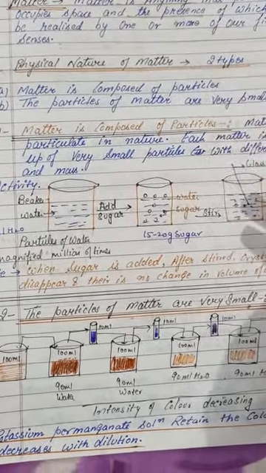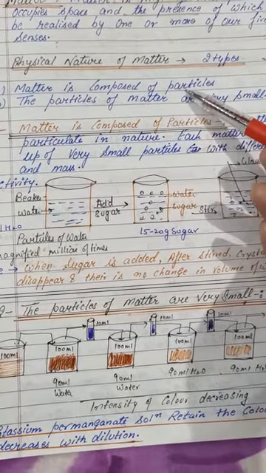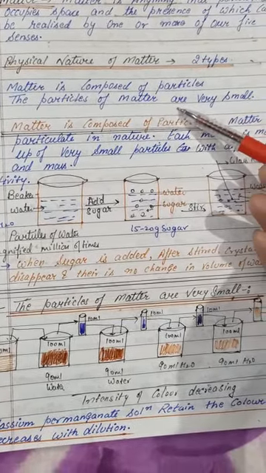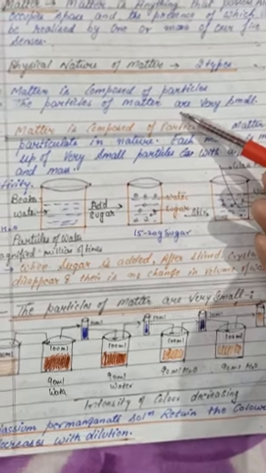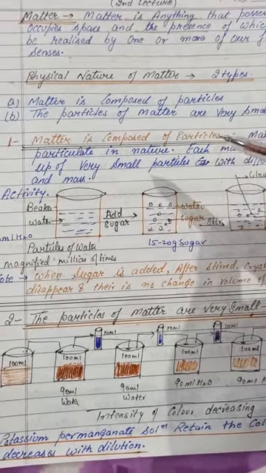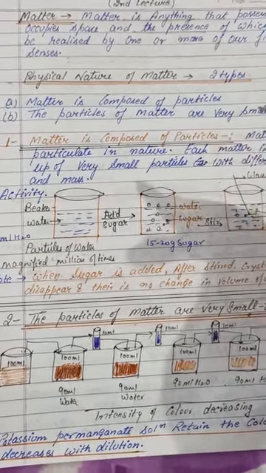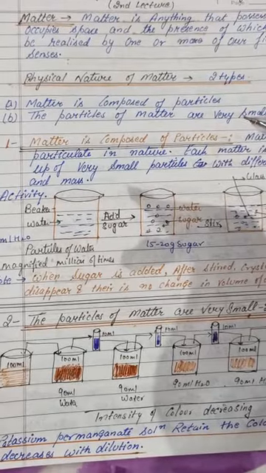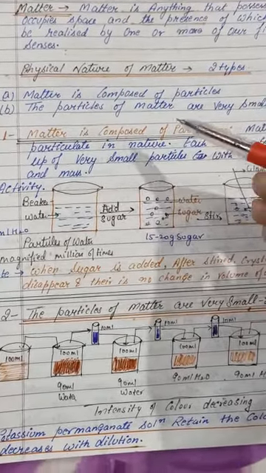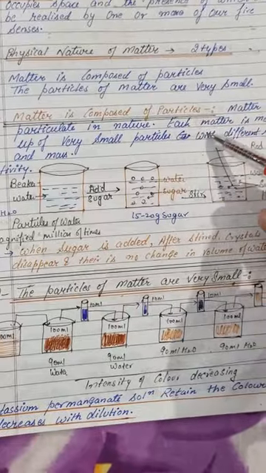The physical nature of matter is of two types. One, matter is composed of particles. Second, the particles of matter are very small. This is a revision, and I am giving you some questions for homework. Learn those questions. First of all, we are doing the particles.